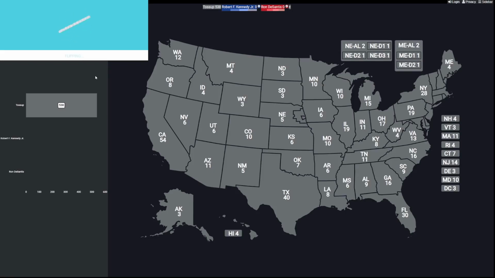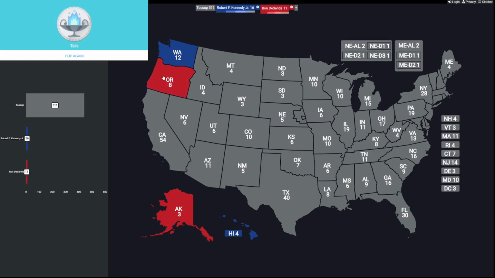Let's start flipping, and it's going to be Alaska first, 3 electoral votes. It's going to go to Ron DeSantis. How about Hawaii? And that's going to go to Kennedy. So we've got both candidates on the board. Now we've got Washington State. And that's going to go to Kennedy. Kennedy with a lead. And now we're going to go to Oregon, 8 electoral votes. Ron DeSantis takes Oregon.